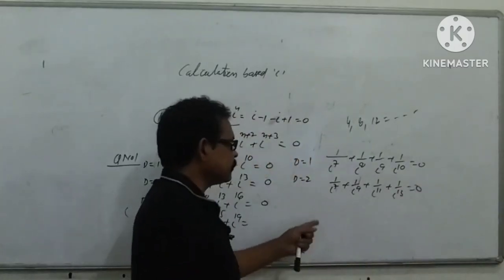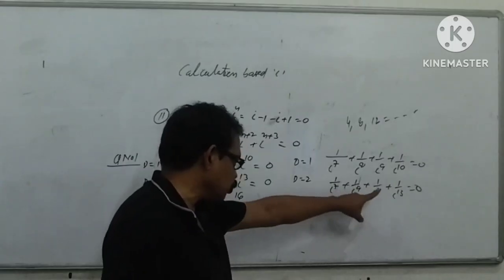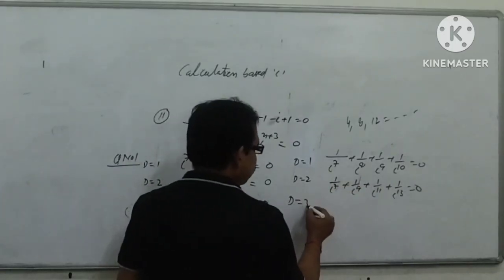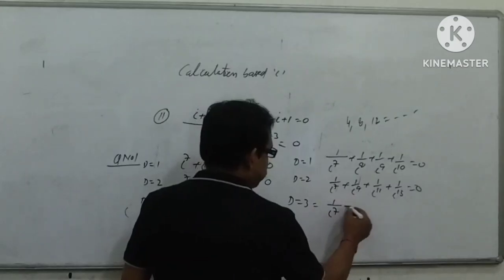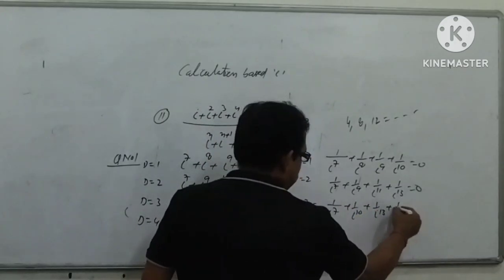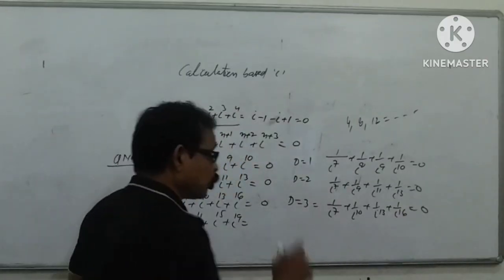Here the difference in the denominator power is 2, then again 0. B equals 3: i power 7, i power 10, i power 13, i power 16. Again, my dear students, this value is 0.